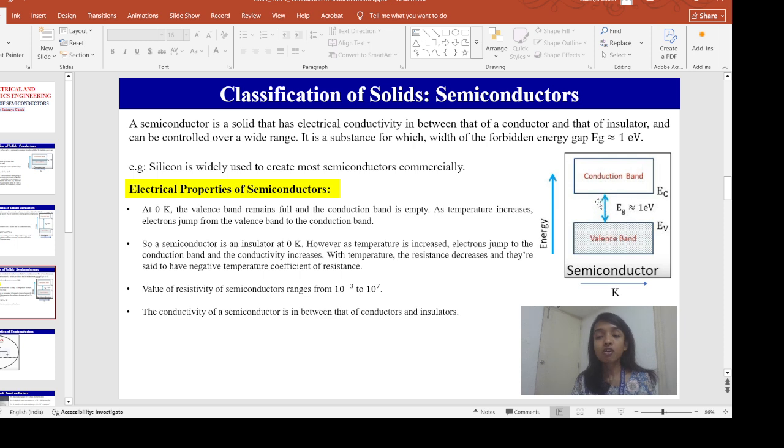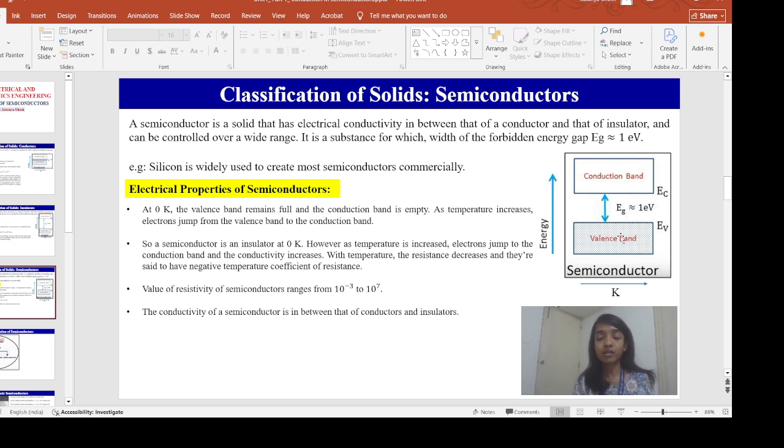So in the case of the semiconductor, the energy band gap is 1 electron volt. Silicon and germanium are examples of the semiconductor. Silicon is most widely used. So what is the electrical property of the semiconductors?